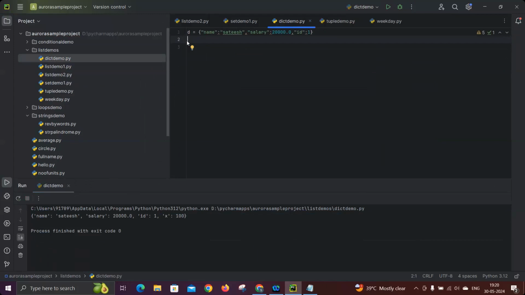Once that is done, I may go for one of the important topics again, functions. How to create a function in Python, how to reuse the code we created as part of a function, and what the different types of functions are, all that will be covered in the upcoming class. That's my planning. So either tomorrow or day after tomorrow I will take one more class to complete these examples, so that from Monday onwards we'll start the functions topic. Okay, that is my plan.